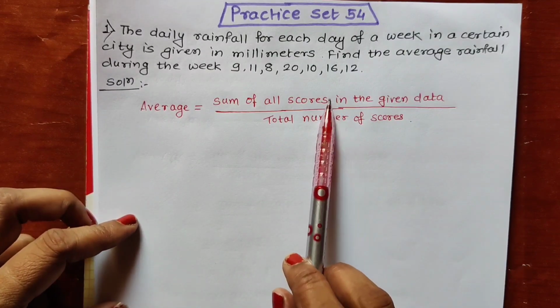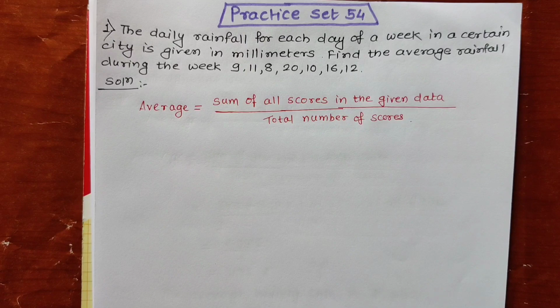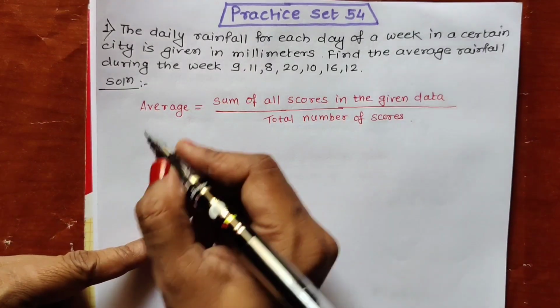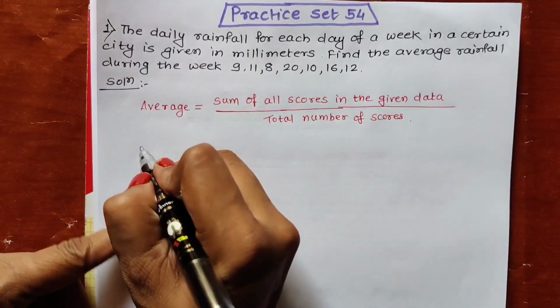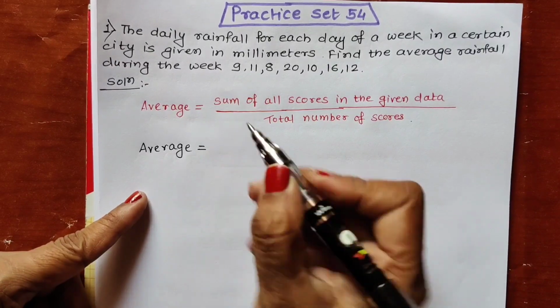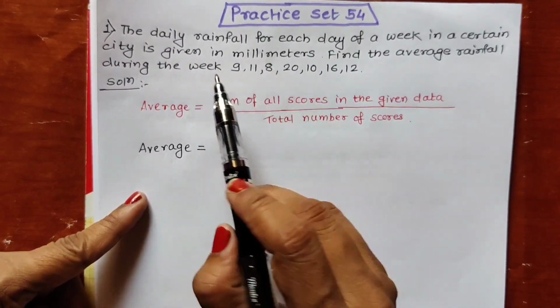So if you write the formula, and after that if you don't write the statements from the question also, it is okay. But I am writing the statements according to the given data. I will be writing one more formula here. Average is equal to, now sum of all scores. All scores means about what the information is given here.